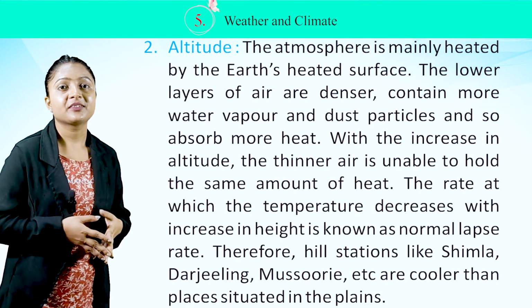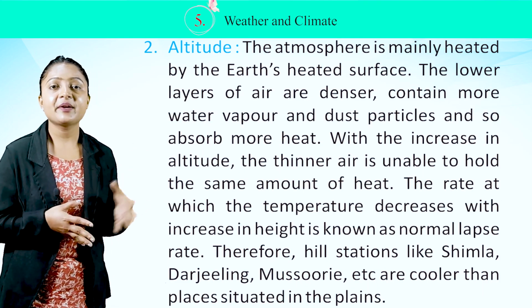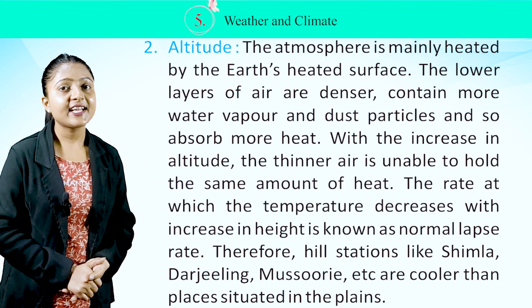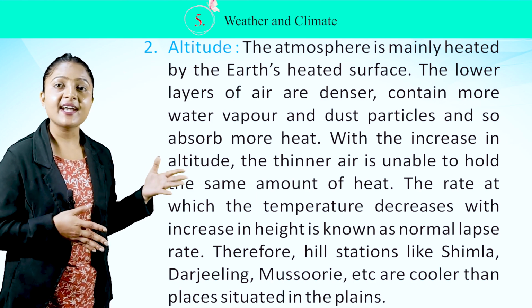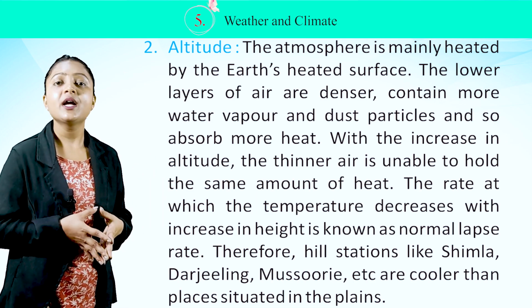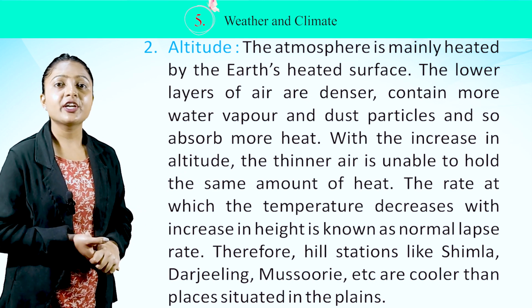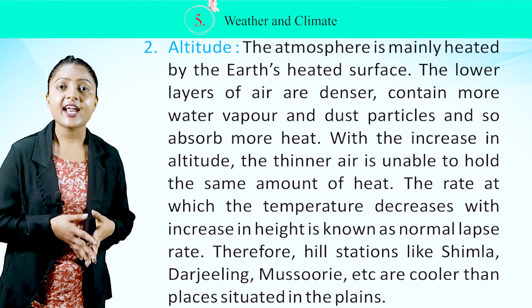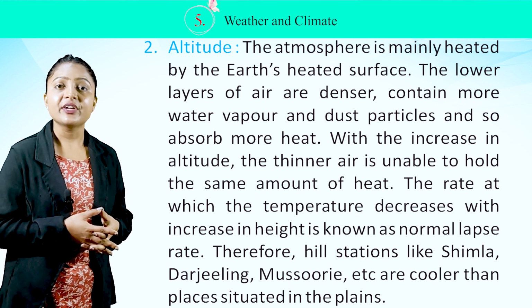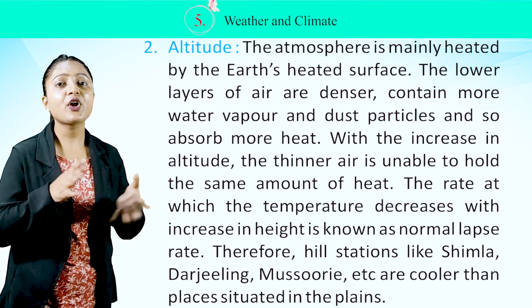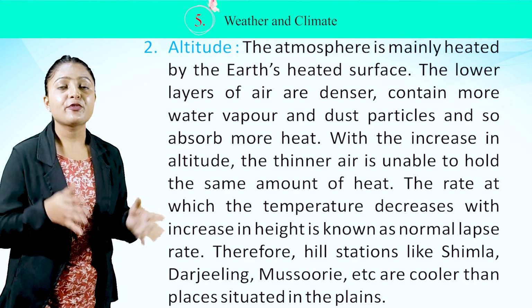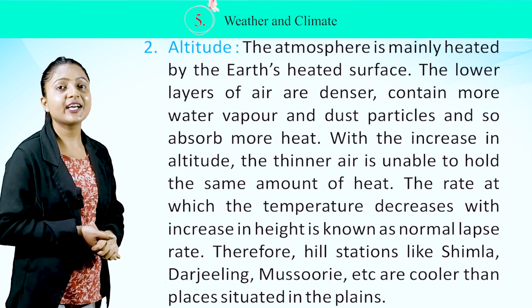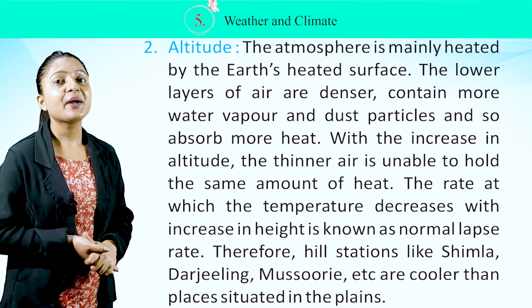Second, altitude. The atmosphere is mainly heated by the Earth's heated surface. The lower layers of air are denser, contain more water vapor and dust particles, and so absorb more heat. With the increase in altitude, the thinner air is unable to hold the same amount of heat. The rate at which the temperature decreases with increase in height is known as normal lapse rate. Therefore, hill stations like Shimla, Darjeeling, Mussoorie, etc. are cooler than places situated in the plains.